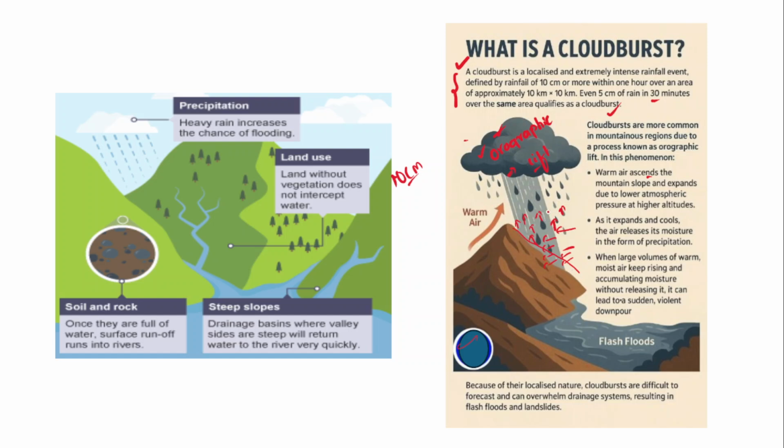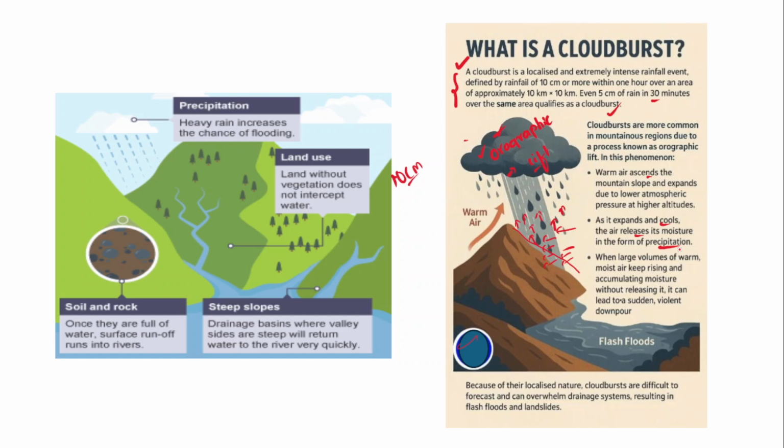So it ascends and further expands, and due to lower temperatures at a higher altitude, condensation will take place. As it expands and cools at the higher altitude, air releases its moisture in the form of precipitation. That is what is called condensation or cloudburst over these mountainous areas.